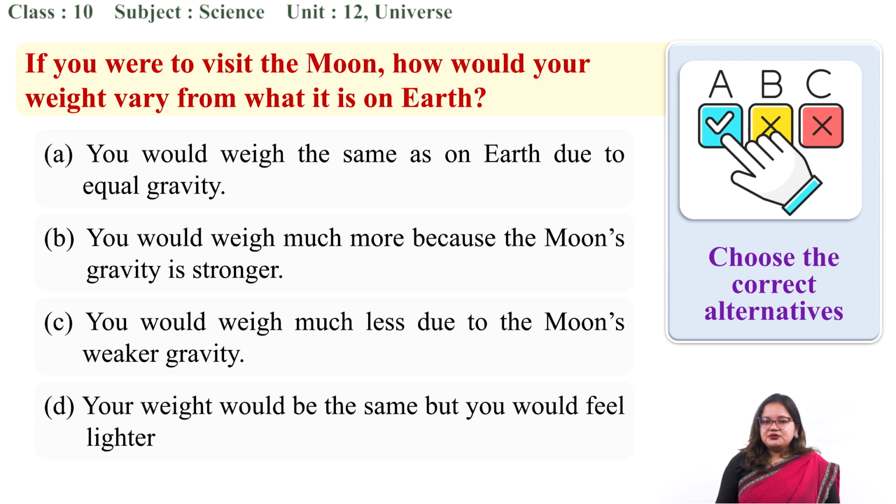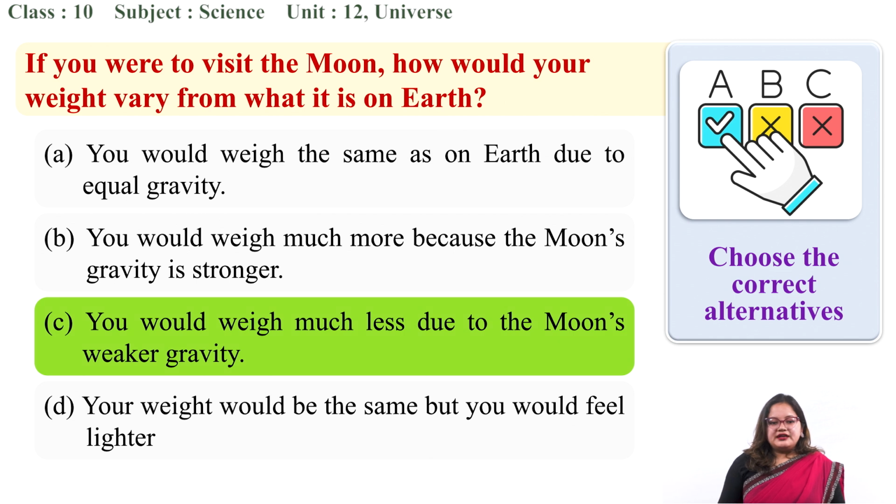Okay. So we know the moon is a comparatively very small celestial body in comparison to Earth. So its gravity is almost 6 times lesser than the Earth. Since mass is constant, it is conserved, so there is no change in mass. So obviously our weight would also become less. The correct answer for this is option C, you would weigh much less due to the moon's weaker gravity.